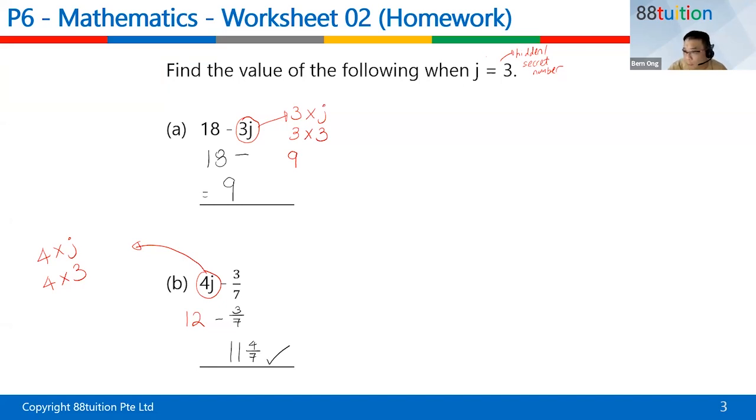Oh, my school skipped to chapter 6, quadrilaterals. Oh my goodness. I better start to catch up already. All right, so thanks. Can you please learn to key in some of the answers into the chat?